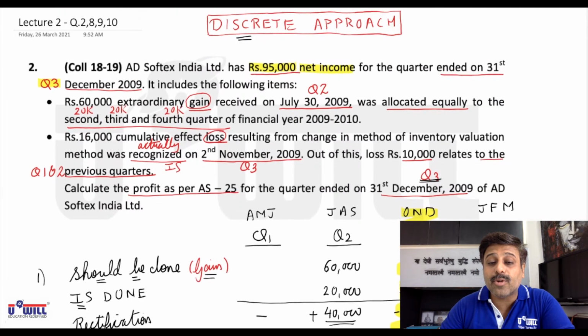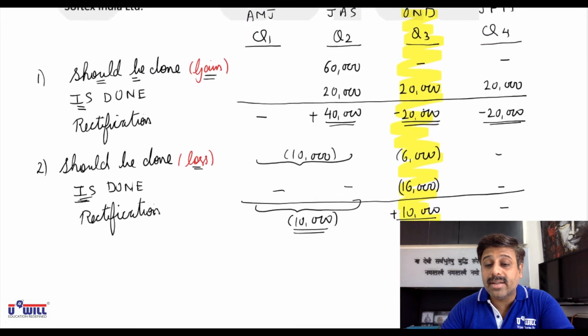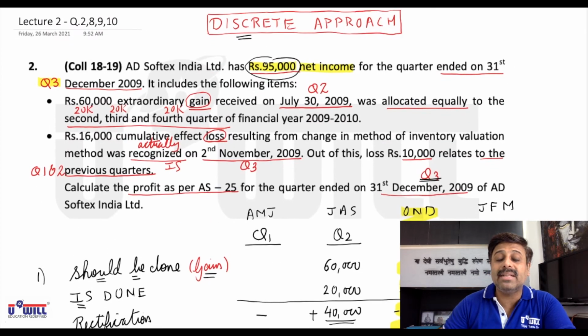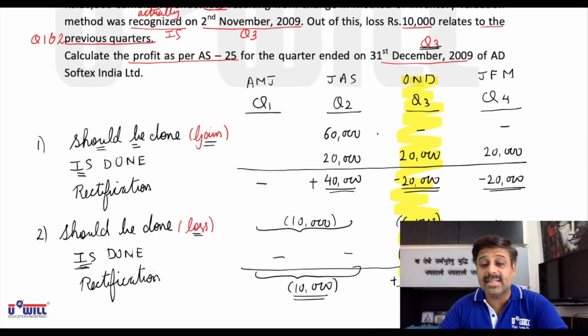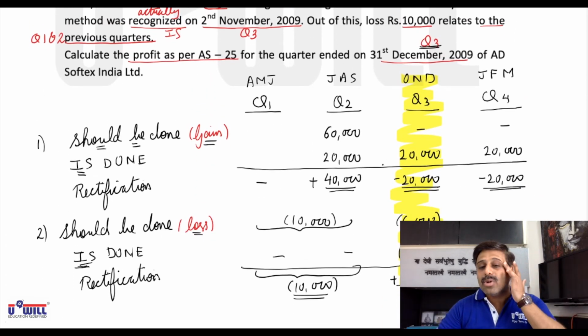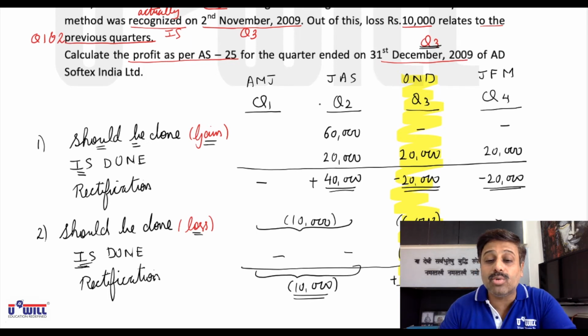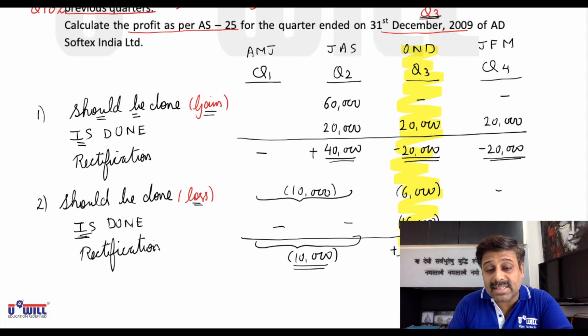20,000 we have to minus from this 95,000 of quarter 3, and 10,000 we have to add in the profits of quarter 3. Now why are we making this working for all the quarters? Suppose the same question was asked for quarter 2, then also you would have been able to answer. That in quarter 2 40,000 would have been added and some part of 10,000 would have been subtracted.